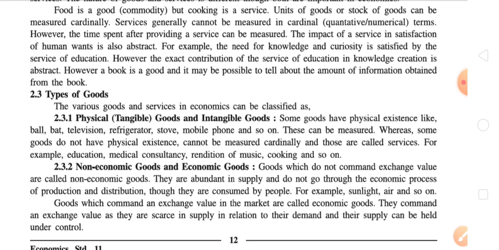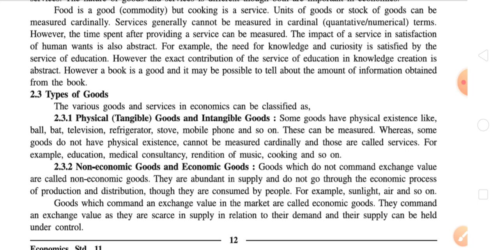It means if the goods are naturally available, we don't have to take any pain to go through the economic process of production. Production means changing the form of the particular product. But for non-economic goods we do not go through the economic process of production, so we cannot change the form of the goods. And distribution: there is no particular authority or business organization which is distributing these goods, though they are consumed by people.